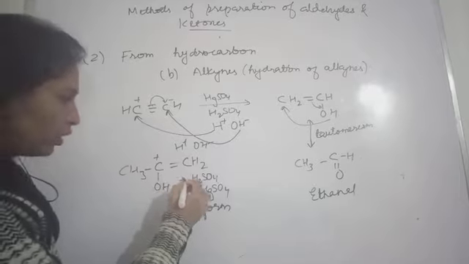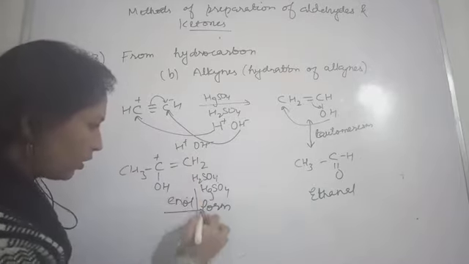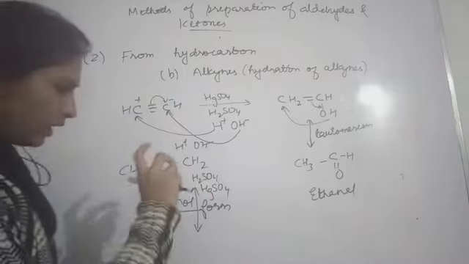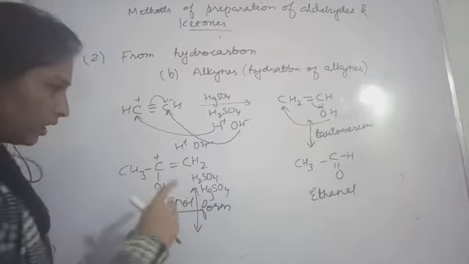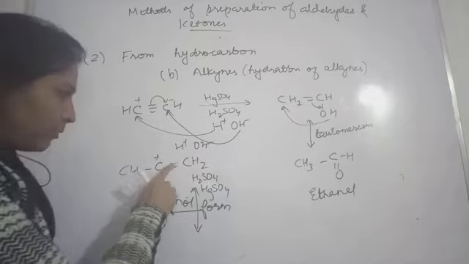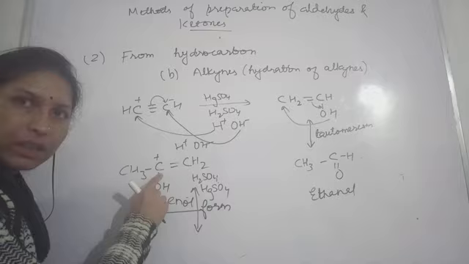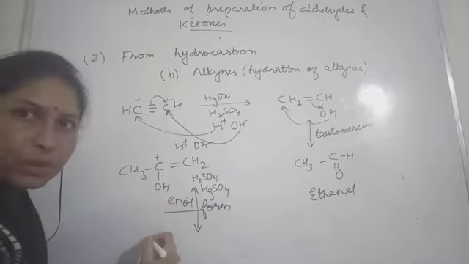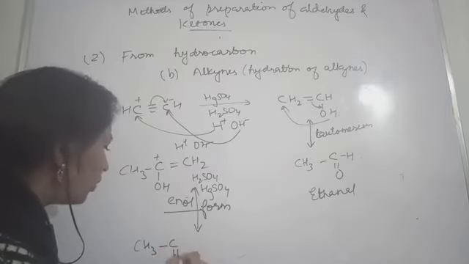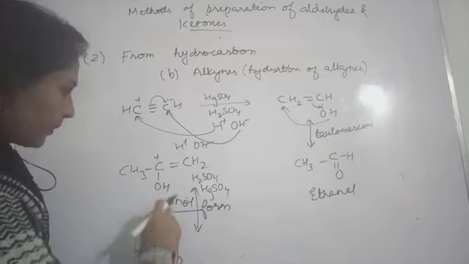The enol will undergo tautomerism. Like this we are showing, because you can also relate this to the resonating structure. So this double bond will get shifted to this part, between carbon and oxygen. Hope you can see here, this is CH3, this C double bond O, and this hydrogen will go to this part.